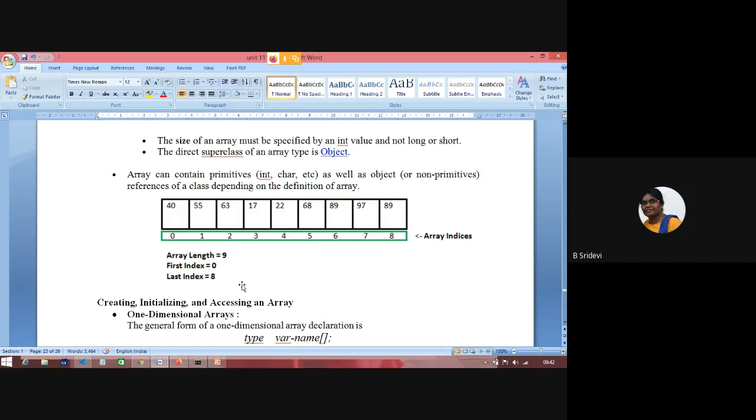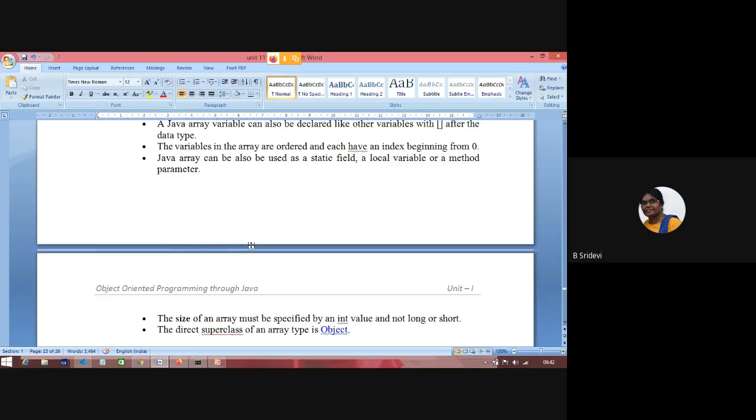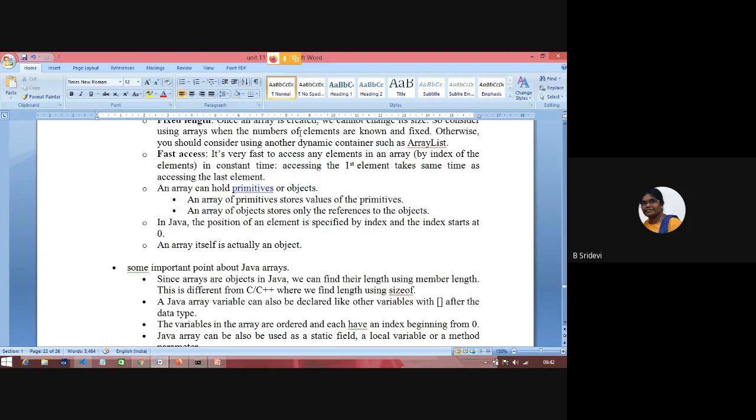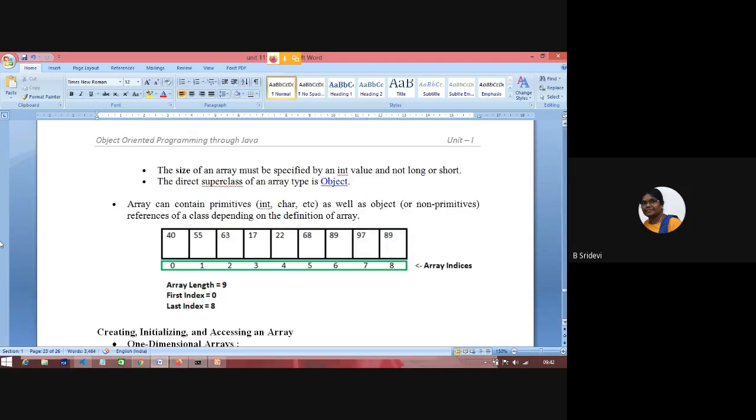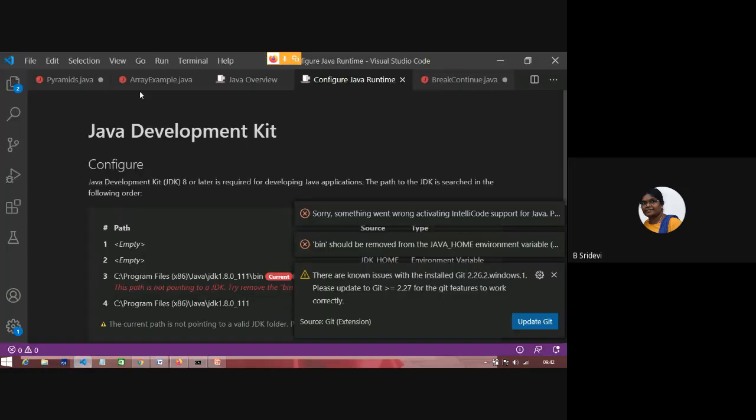So array is used to store a sequence of numbers. Before looking at theory, we'll see how to declare it and how to use it. And after running a few 1 to 2 programs, you'll understand the theory. If I go on reading the theory, it will bore you. So these points we'll see by practical, and then we'll read them out. So how to declare an array and all, we'll see now.